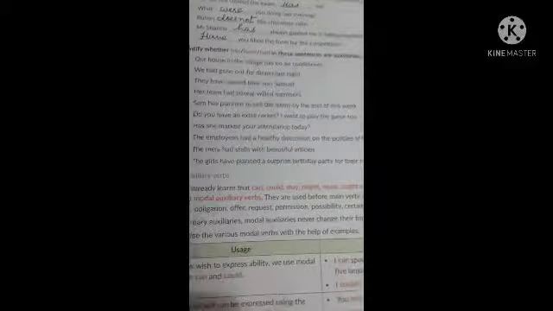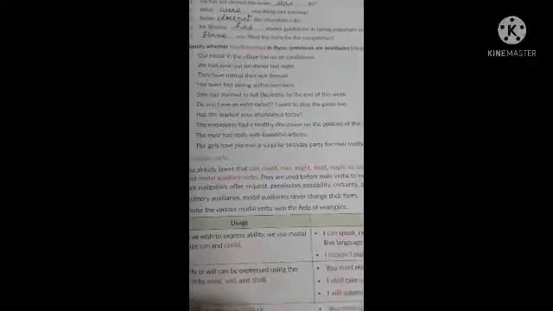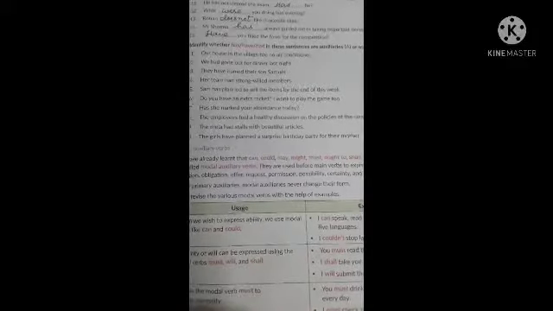15 questions are there. You will go through them, understand them, and you will write in the copy and book both the places. Then here has, have, had are used. So you have to mention in the space provided whether this has, have, had is used as a main verb or the auxiliary verb. Main verb or helping verb. So you have to see whether after has, have or had any main verb is used or not.